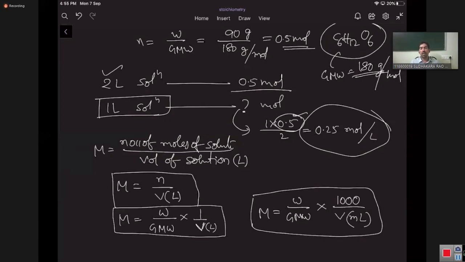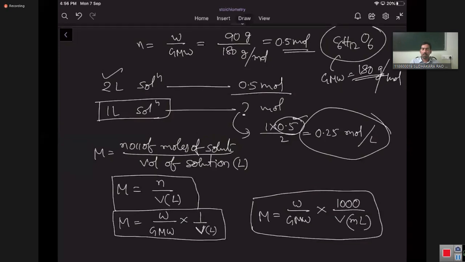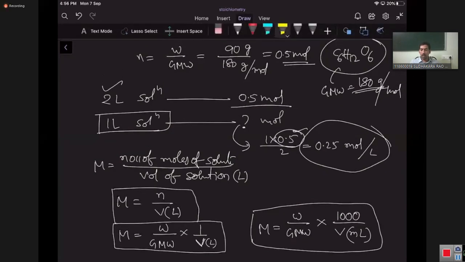When you take volume in liters, you take just 1 by V in liters. When you take volume in milliliters, then you take 1000 by V in milliliters. This is the formula for calculation of molarity of the solution.